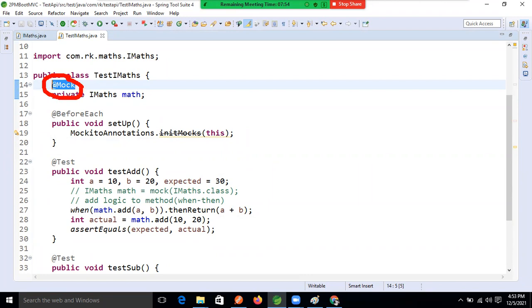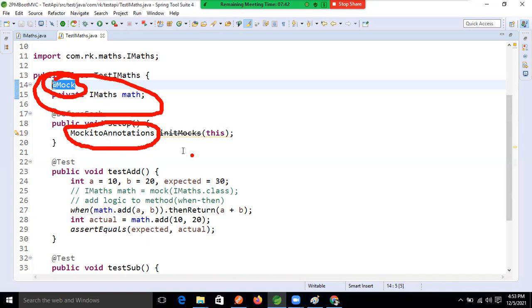But this Mock annotation, we are not using in a Spring Boot application where we will get all those things as auto configuration. So here what we need to do is activate this annotation, and that annotation activation class is this one, guys. So before loading this method, we need to activate it.